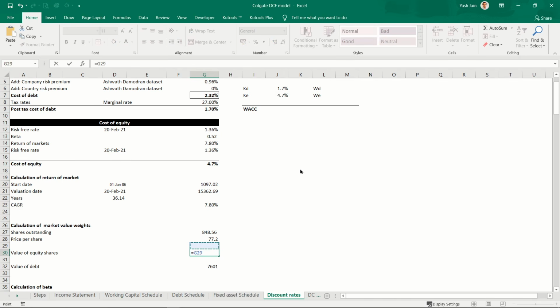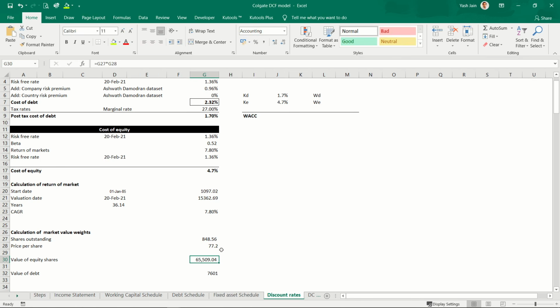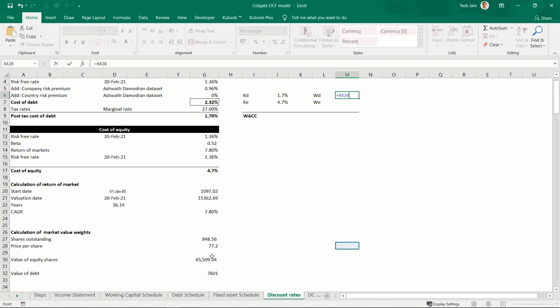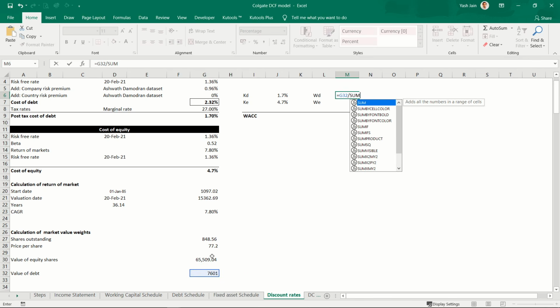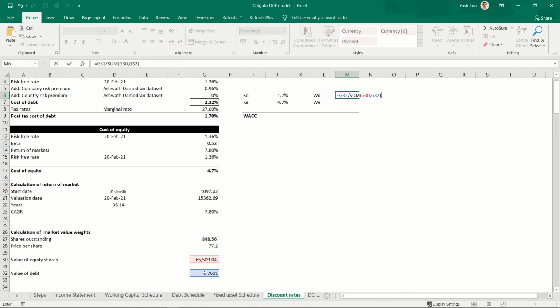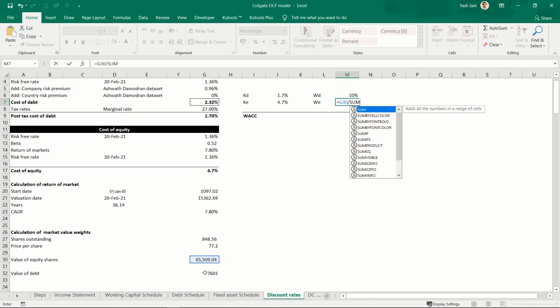Value of equity would be this multiplied by this. Okay, so weight of equity and weight of debt could be calculated here now. So weight of debt would be 7601 divided by sum of debt and equity. Okay, and weight of equity would be equity divided by sum of equity and debt.